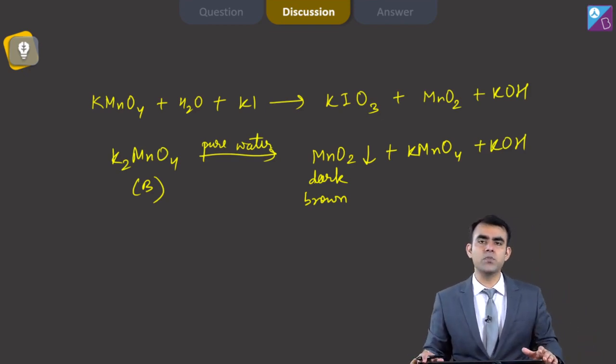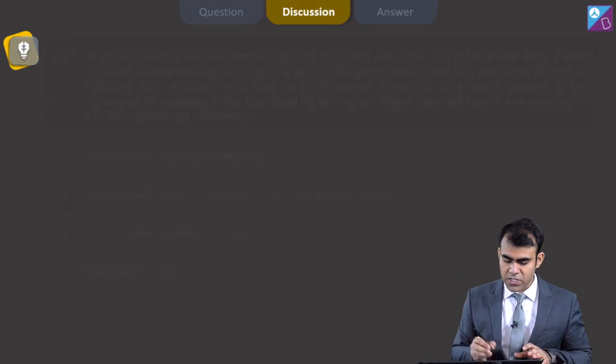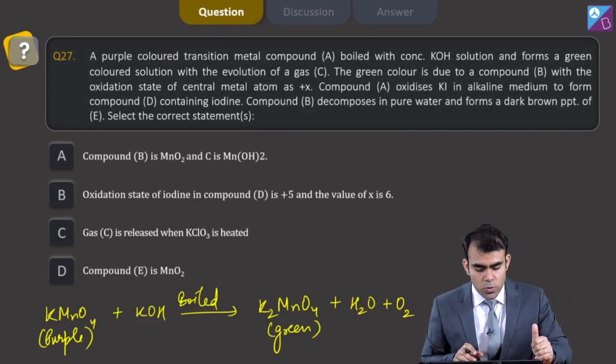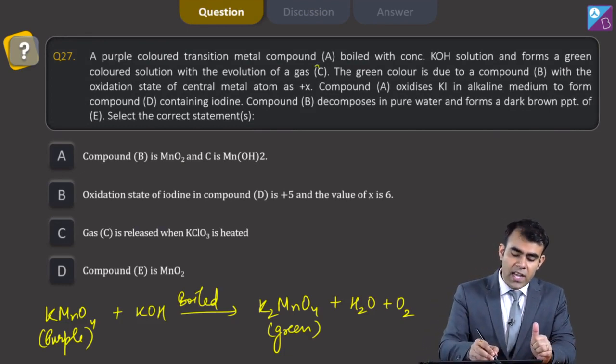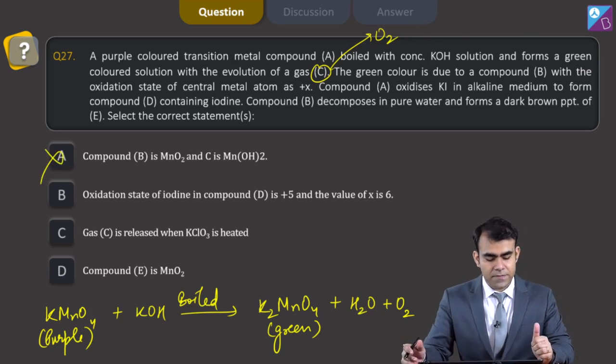So this is the decomposition of K2MnO4. I can say it is disproportionation. Let's see the options now. Compound B is MnO2 and C is Mn(OH)2. No, C is oxygen. So this statement is incorrect.